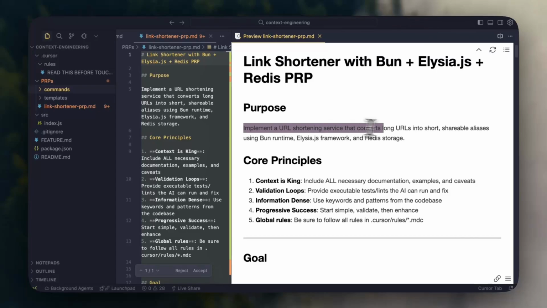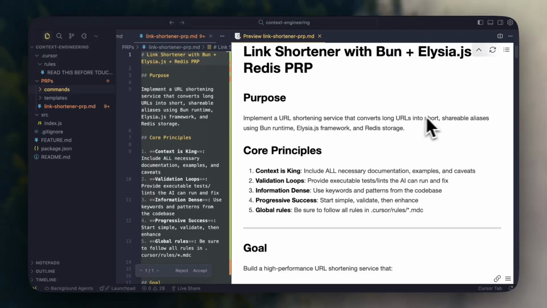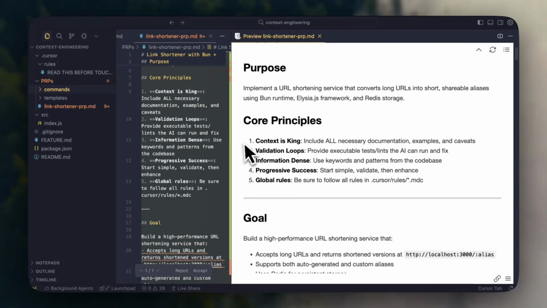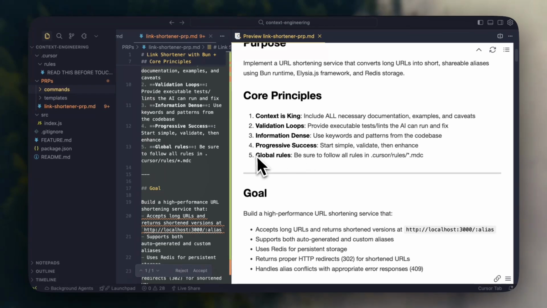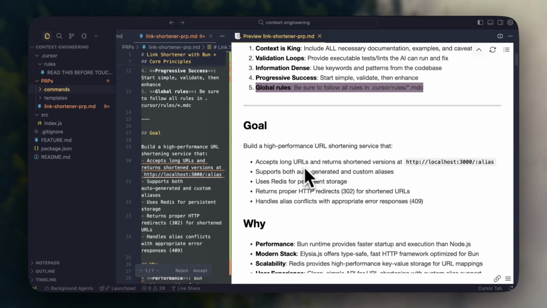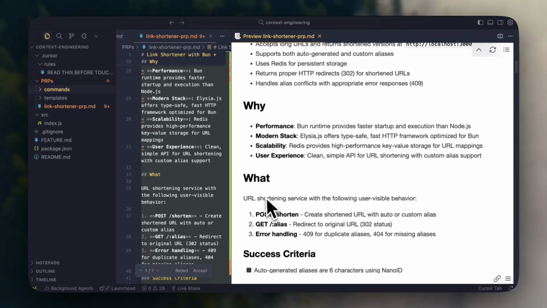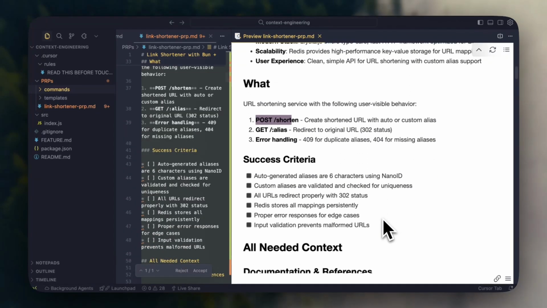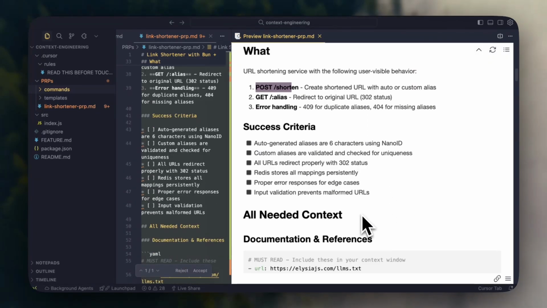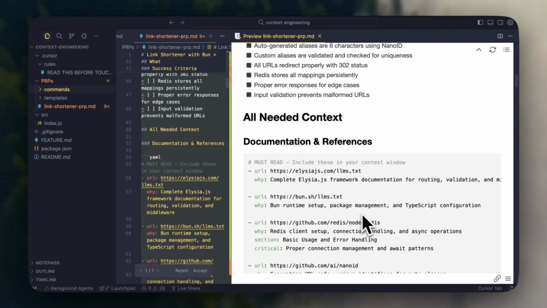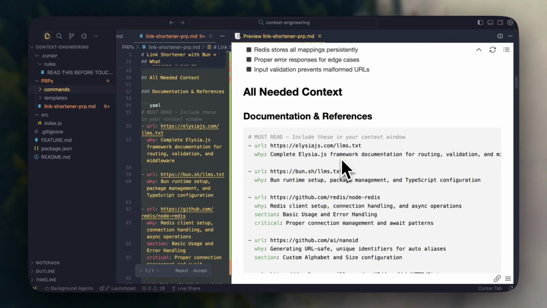It wrote down the purpose for this, converts long URLs into short shareable aliases, some core principles, where to find the global rules, the goal of this, how it's going to work, why, what. So it's going to be all the endpoints and how that's going to work, the success criteria, how to know what to test for, some of the documentation that I gave it. So it lists them all out here and what to use them for.